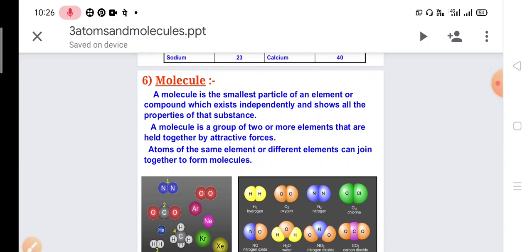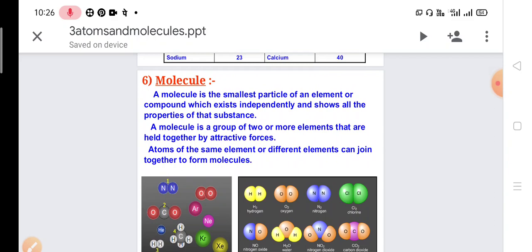A molecule is a group of two or more atoms that are held together by attractive forces. Just now I told you that an oxygen molecule is made up of two oxygen atoms, and these two oxygen atoms are held tightly by attractive force.